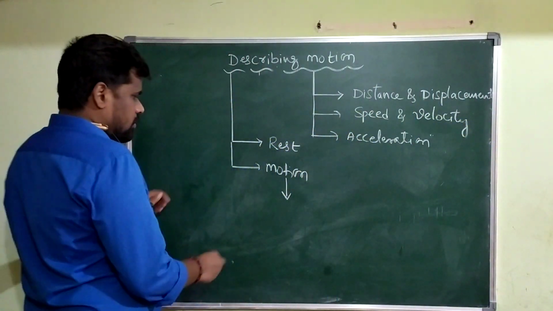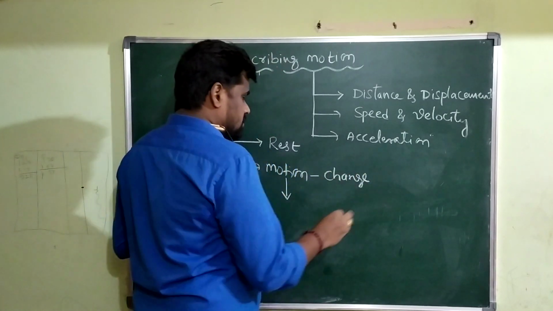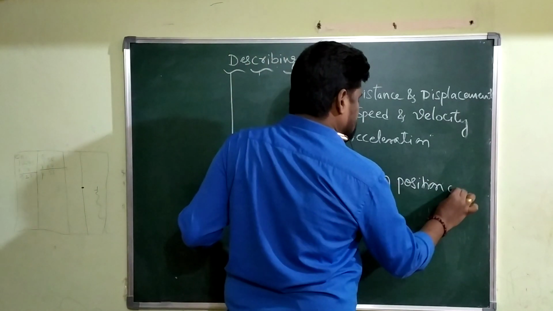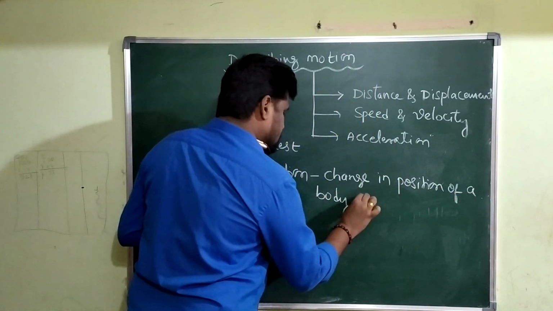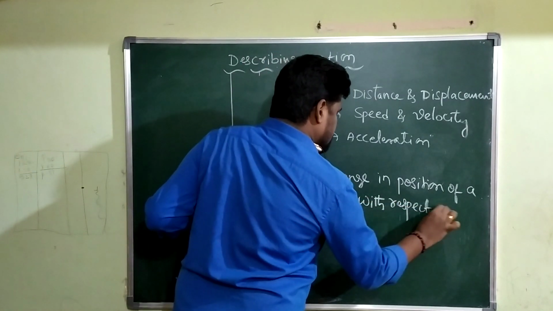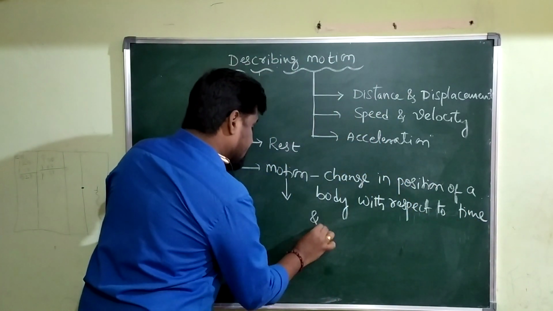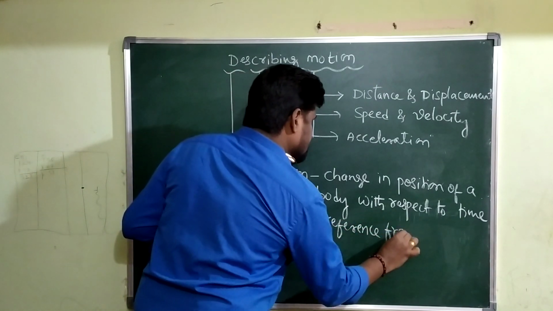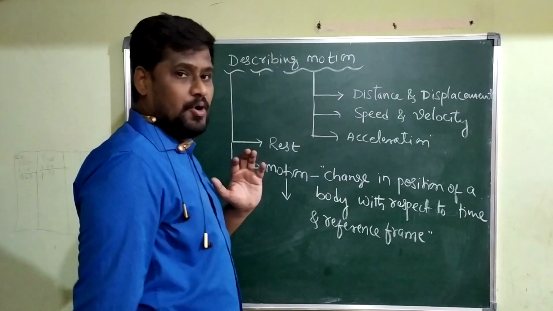Will you define what is motion? What is motion? Note down. Change in position of a body with respect to time and a reference frame, we will call it the motion of a body.